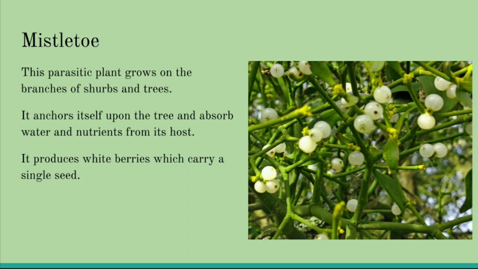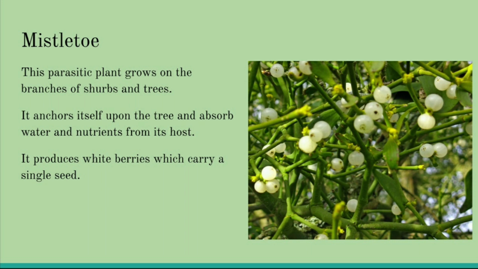What it does is it actually absorbs all the nutrients and all the water of that particular plant on which it has grown, and it produces white berries, the ones you can see in the picture also. It produces the fruit, the white berries, which have a single seed. The berries are actually small round fruit that grows on bushes or trees that you must have seen also somewhere. So these are those berries only. These are referred to as white berries.